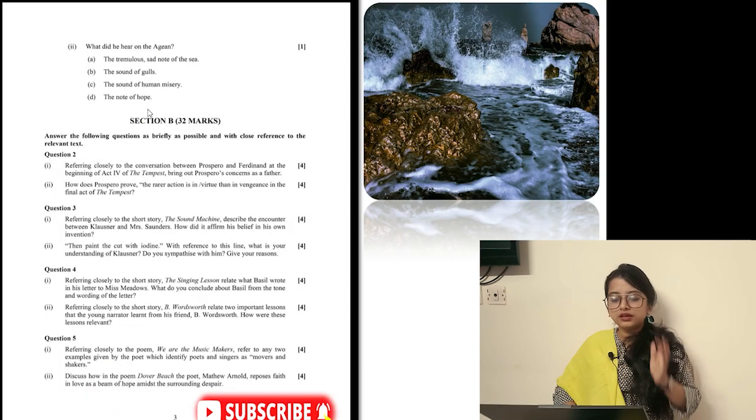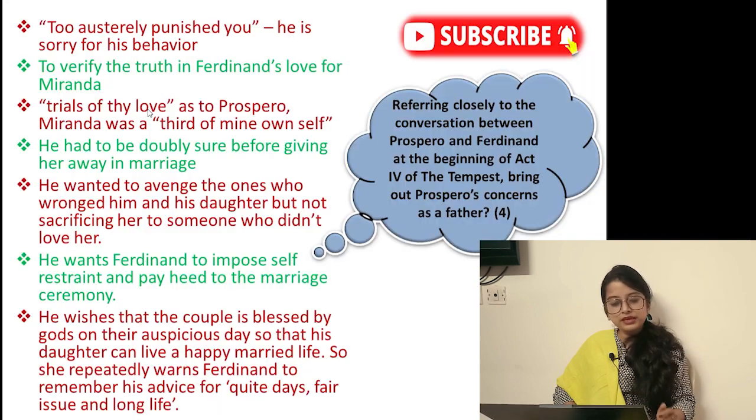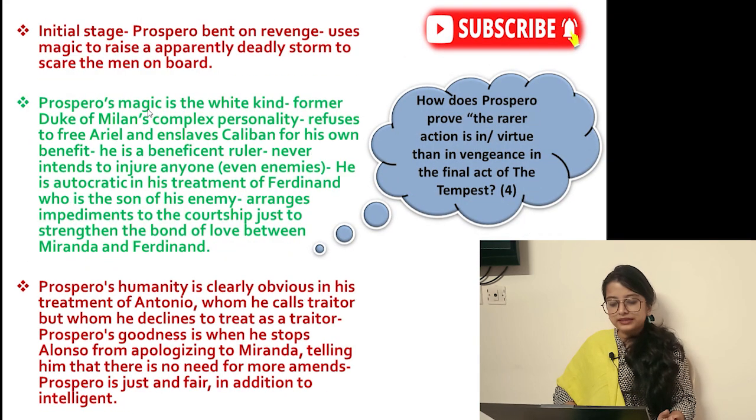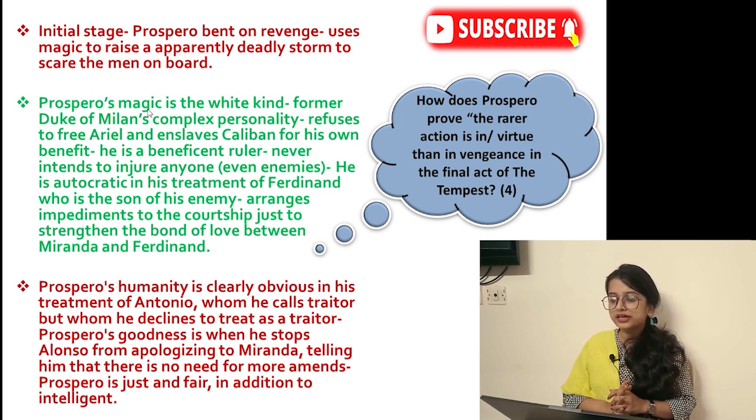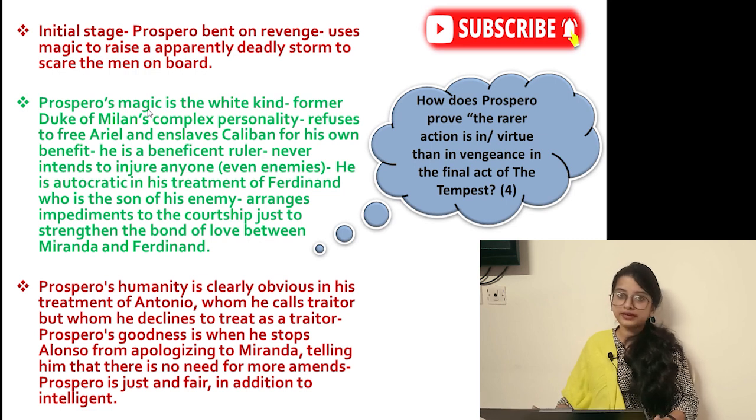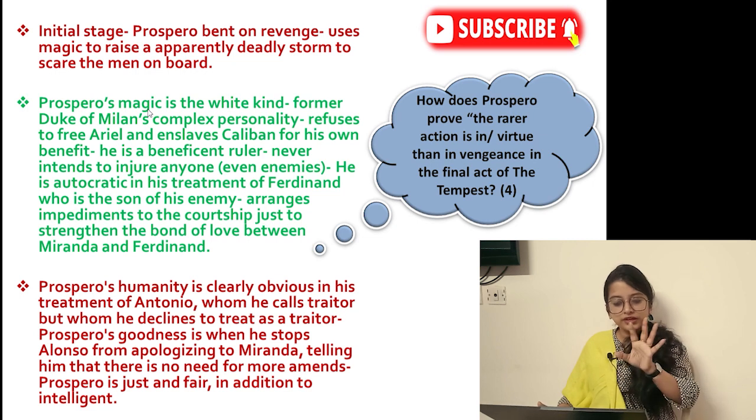So this is the first question from Section B, question number 2, Roman 1. Okay. The next question, for that we'll move to the next slide. In that cloud, you will see the question: how does Prospero prove the rarer action is in virtue than in vengeance, the final vengeance in the final act of The Tempest? Even here, we discuss Act 5. But the marks are 4, so only that much needs to be written. But you have to frame it in a proper way.